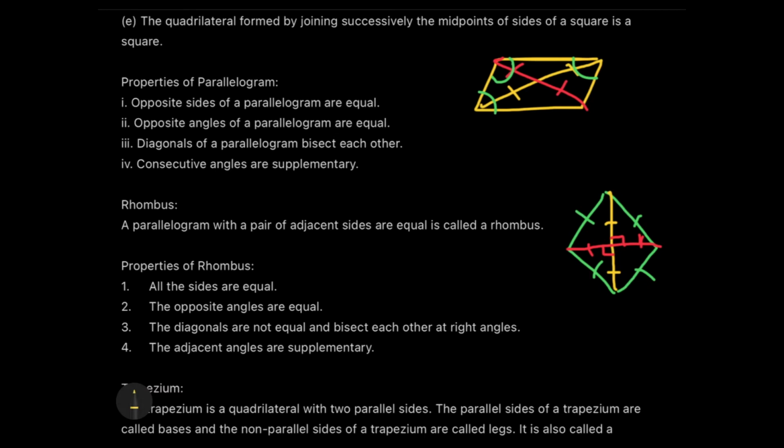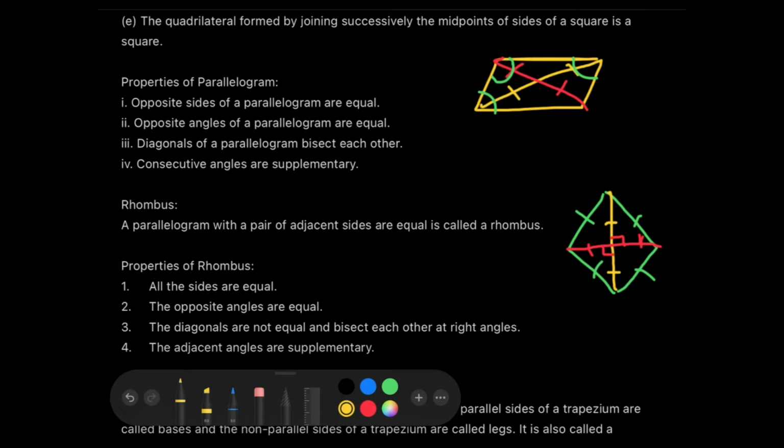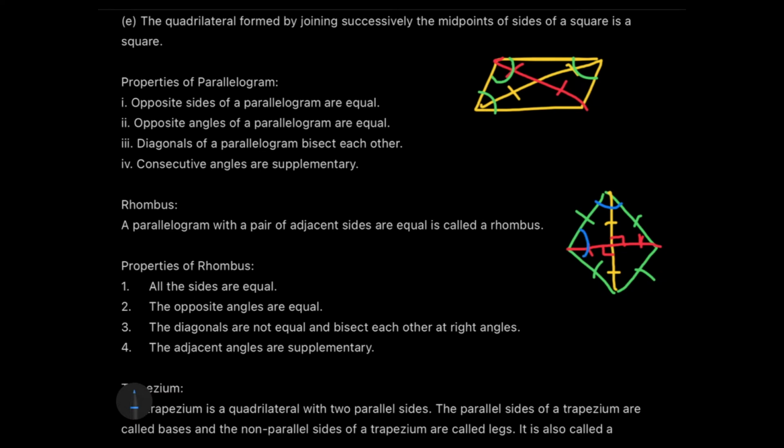And here, the properties of rhombus also say that the adjacent angles are supplementary, just as in the case of parallelogram we knew that if this is one angle and then the adjacent angle will be this angle, and they are supplementary, that is the sum is 180 degrees.